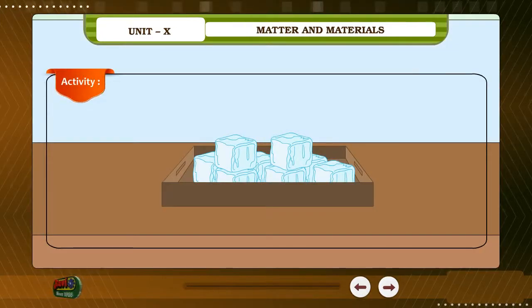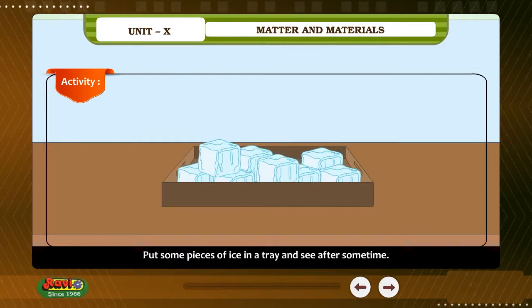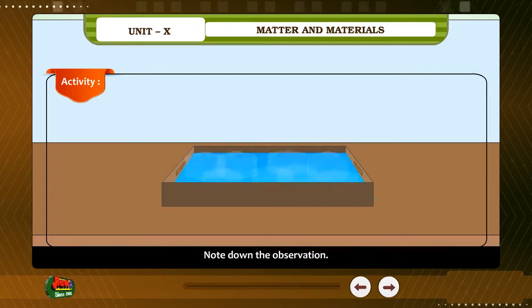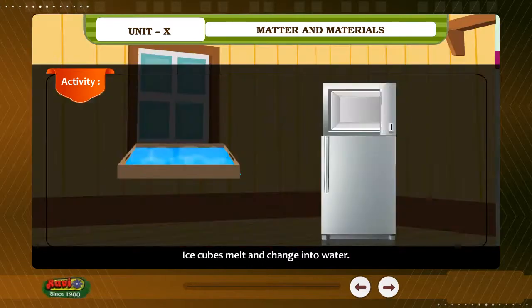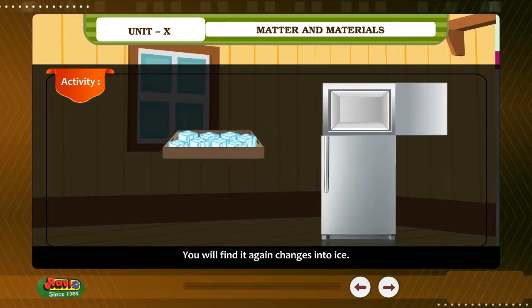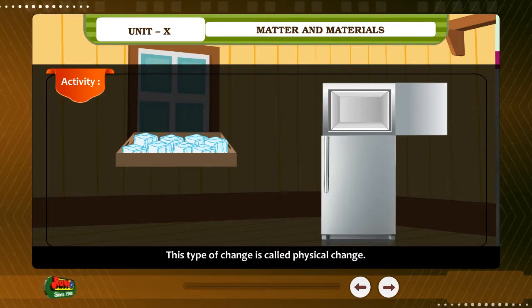Activity. Put some pieces of ice in a tray and see after some time. Note down the observation. Ice cubes melt and change into water. Put that water in the freezer of a refrigerator. You will find it again changes into ice. No new substances are formed. This type of change is called physical change. It is a reversible change.